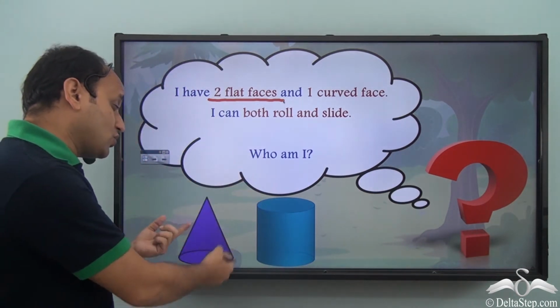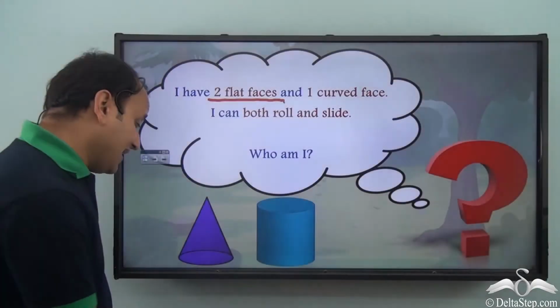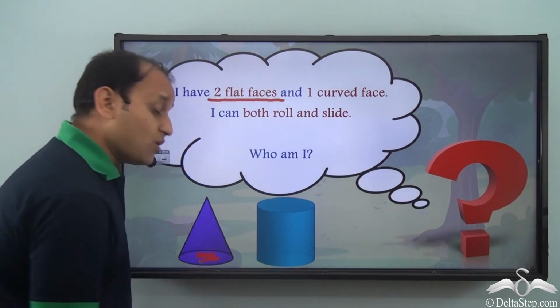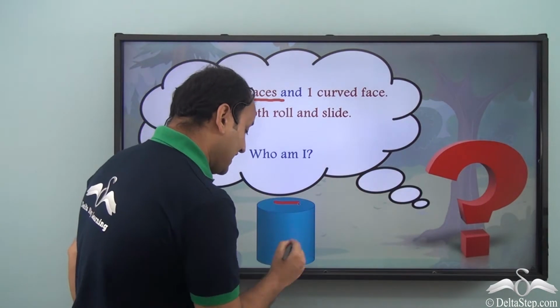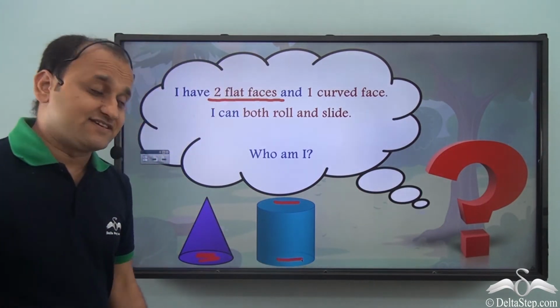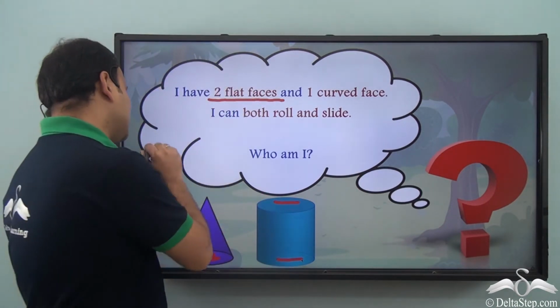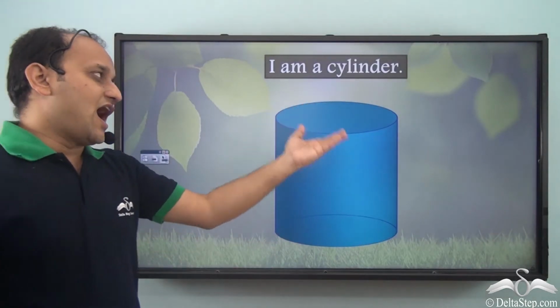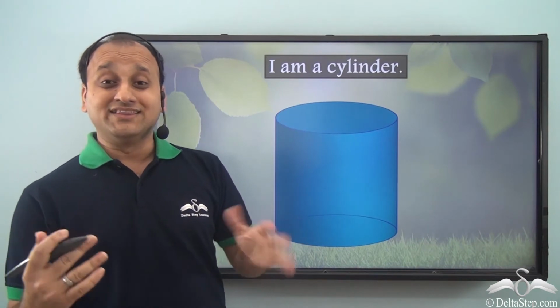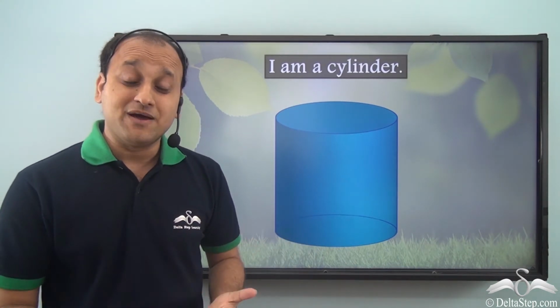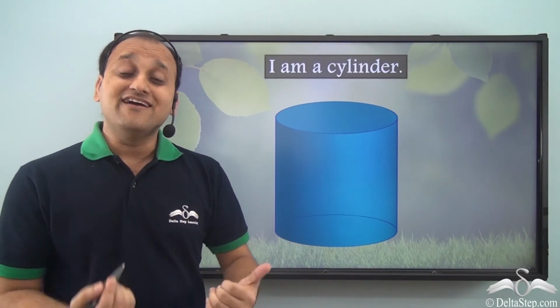Cone has just one flat face. But a cylinder has 2 flat faces. So this is the right answer. I am a cylinder.